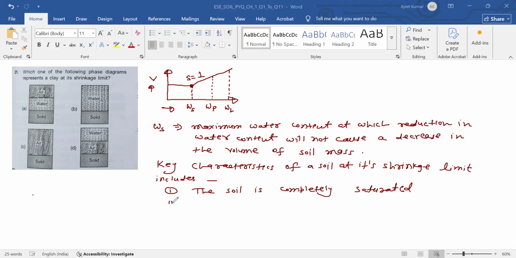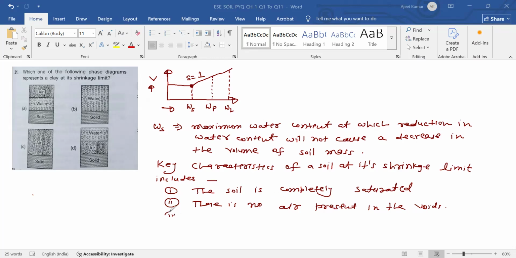Same thing, there is no air present in the voids.